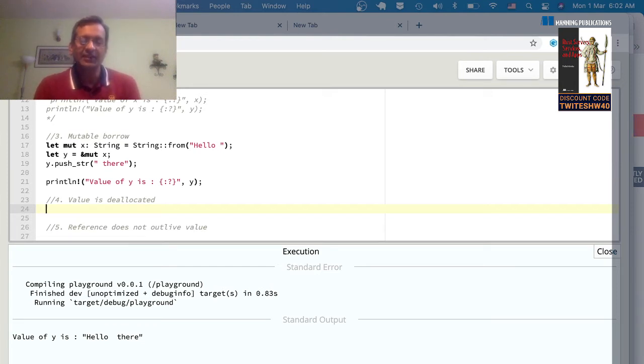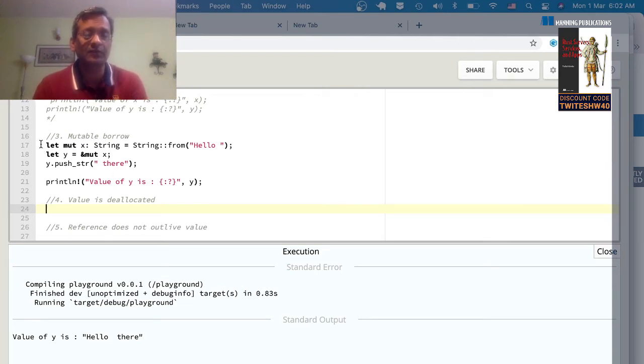These things are completely avoided in Rust, because Rust doesn't even let you do that. What Rust does is automatic deallocation of memory for you when the owner goes out of scope. So I'll show you this with an example before we talk more about it.